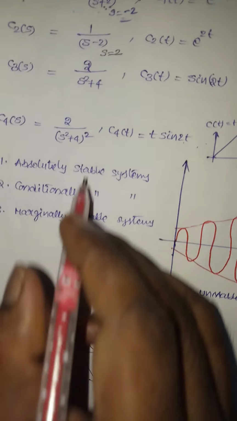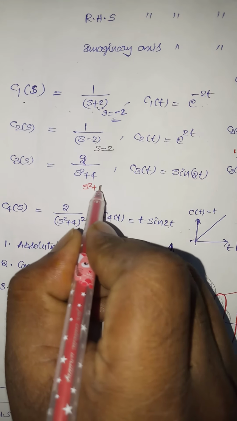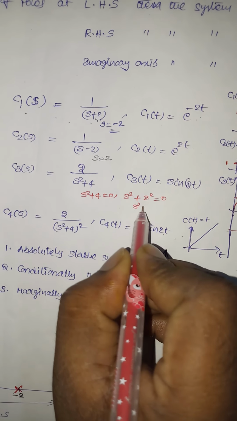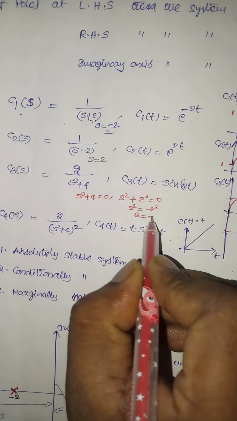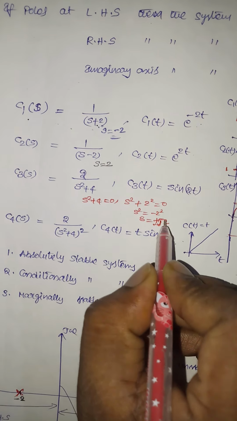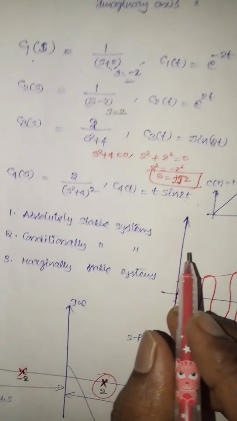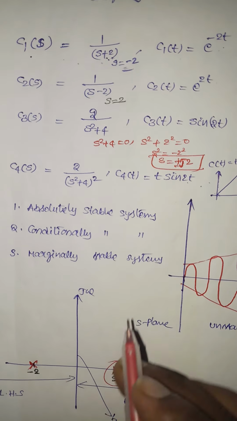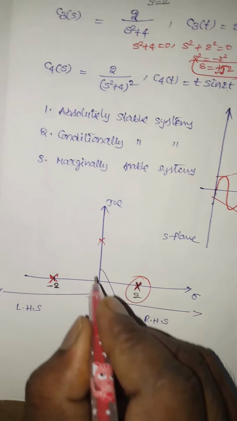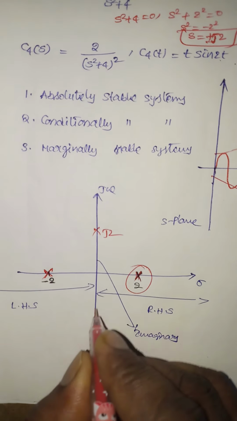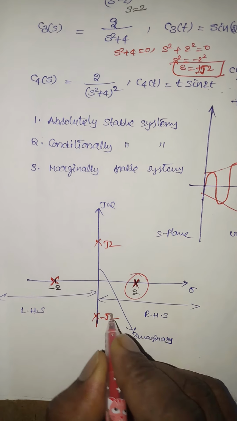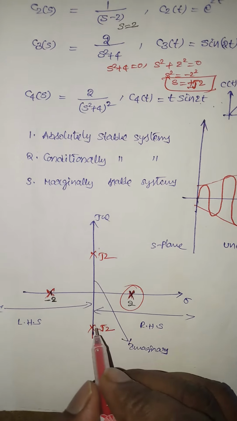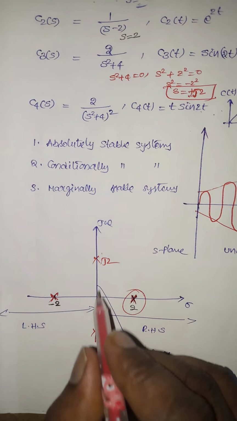If the poles are located here, s square plus 4 is equal to 0, s square plus 2 square is equal to 0, s square is equal to minus 2 square, s is equal to plus or minus j2. That means the poles are located on the imaginary axis, plus j2 and minus j2, and they are non-repeated poles.